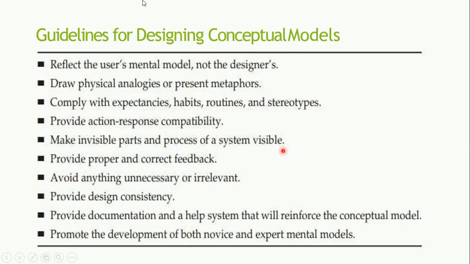As more experience is gained, the mental models usually evolve to become more accurate and complete. So when you, for example, try to move your document from one place to another place on the screen, this is the visible part of the action you are going to perform.